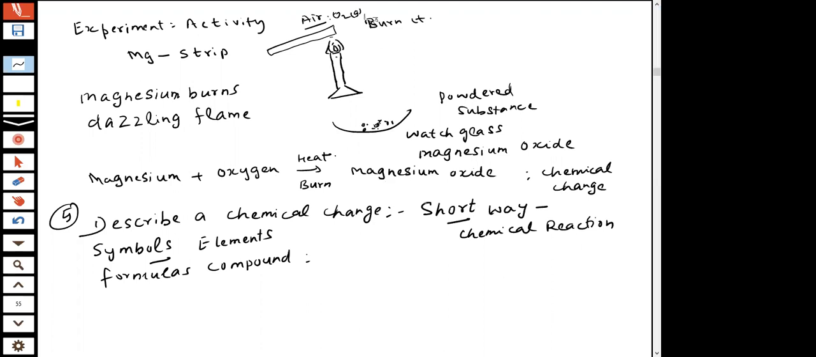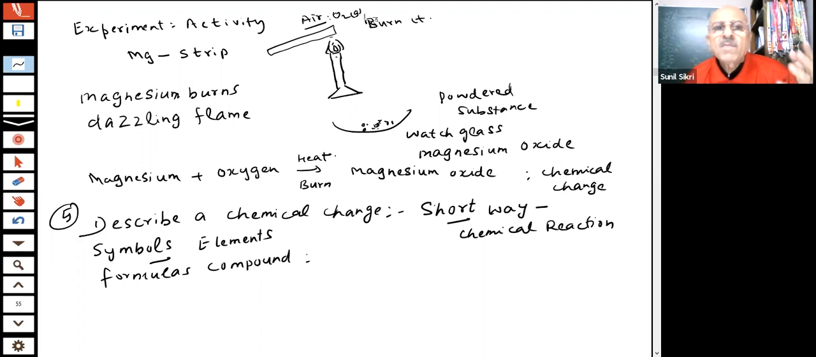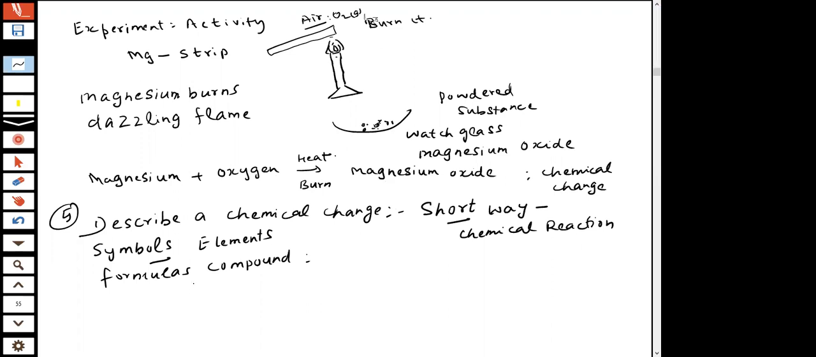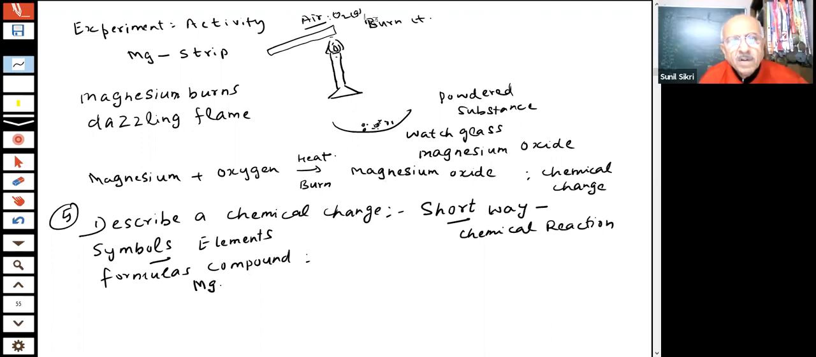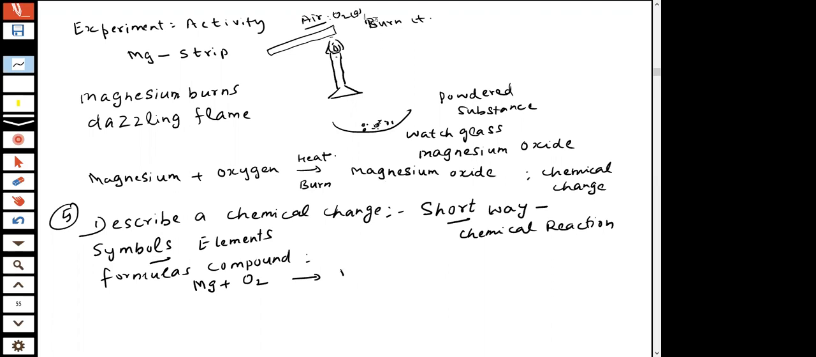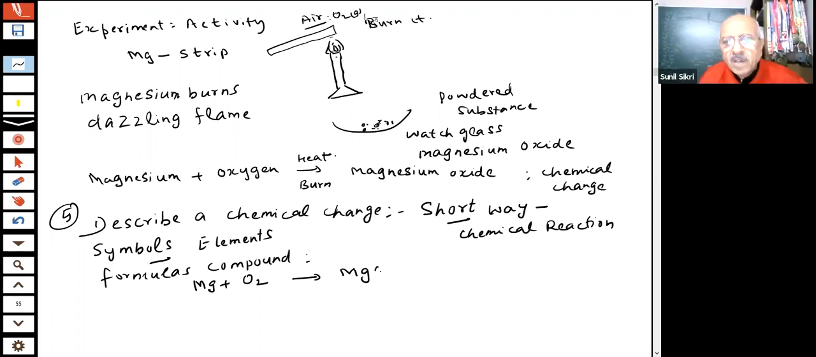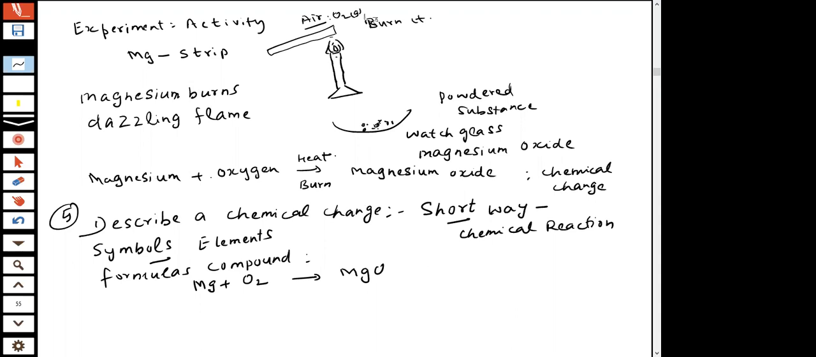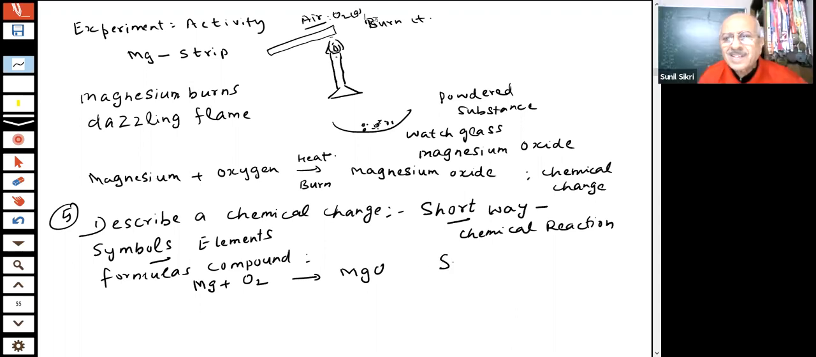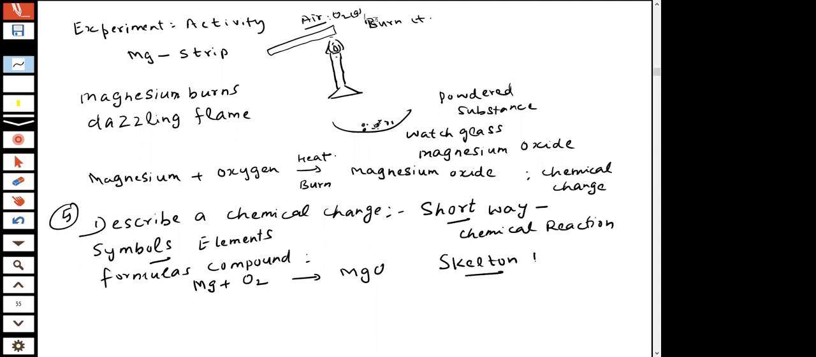Then if I write the formulas of the compounds and the symbols, then I can say magnesium is Mg, oxygen gas you are saying is O2, and it is forming magnesium oxide. That is the formula of magnesium oxide. Rather than writing like this, I can write, this is called skeleton equation.